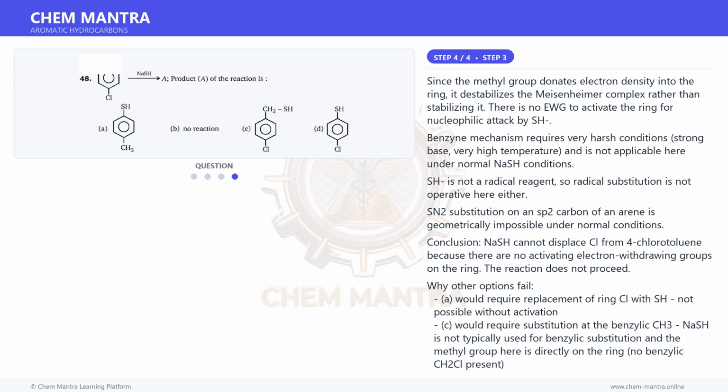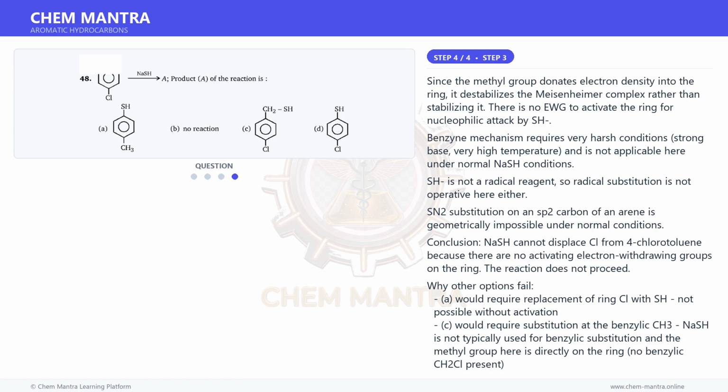NH2- is not a radical reagent, so radical substitution is not operative here either. SN2 substitution on an sp2 carbon of an arene is geometrically impossible under normal conditions. Conclusion: NH2- cannot displace Cl from 4-chlorotoluene because there are no activating electron withdrawing groups on the ring. The reaction does not proceed.